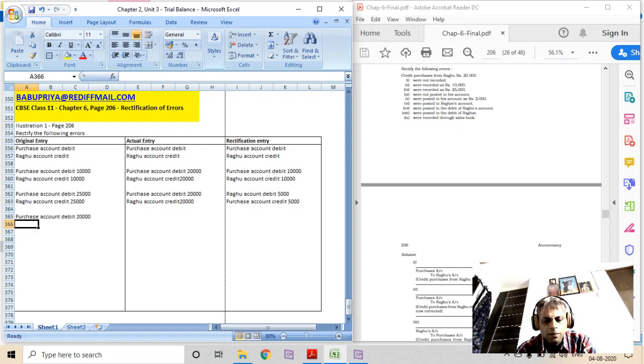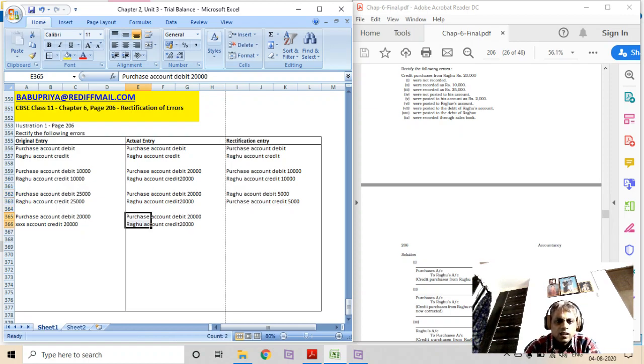Credit was to some X account, 20,000. It was not posted to Raghu's account, so it has got posted to somebody else's account. What should have been the correct entry? Purchase account debit to Raghu account credit 20,000.